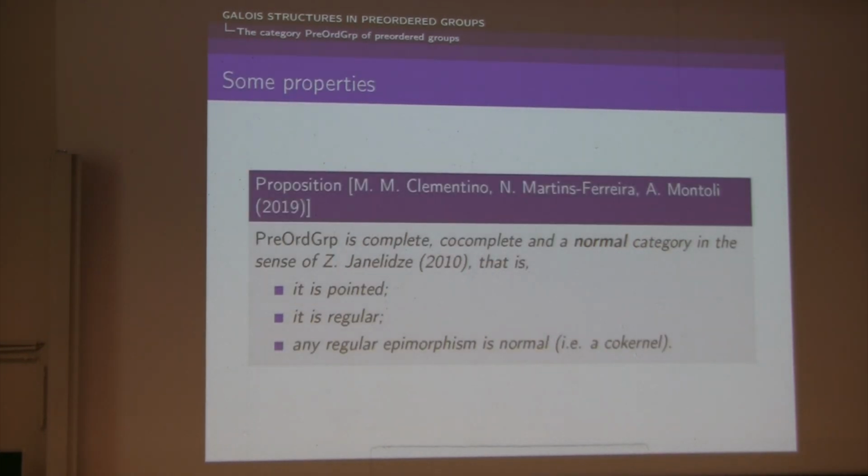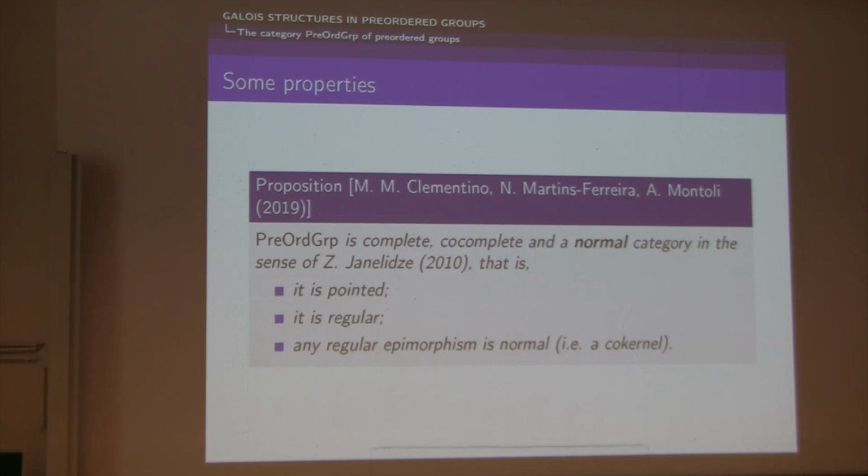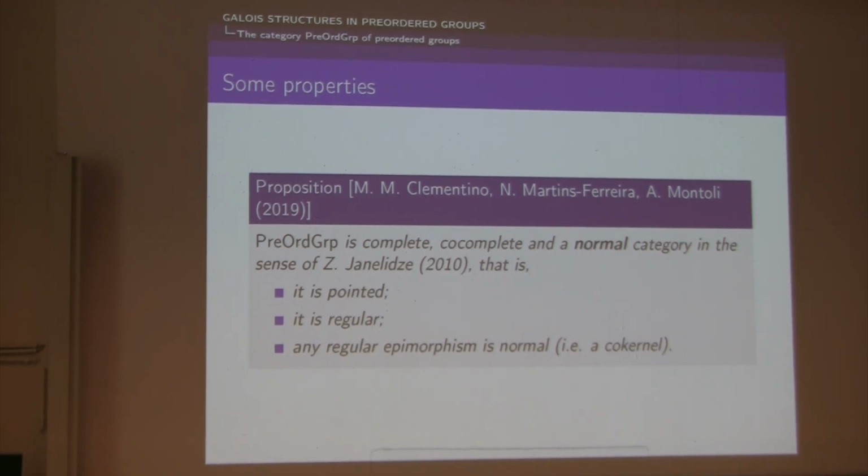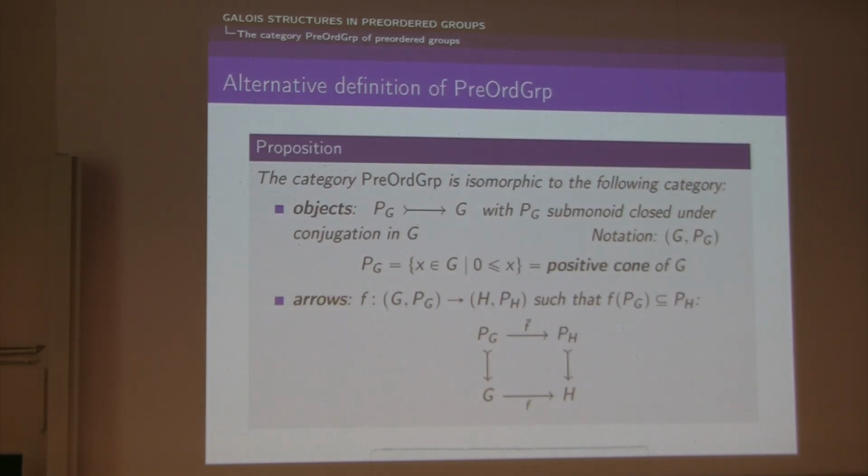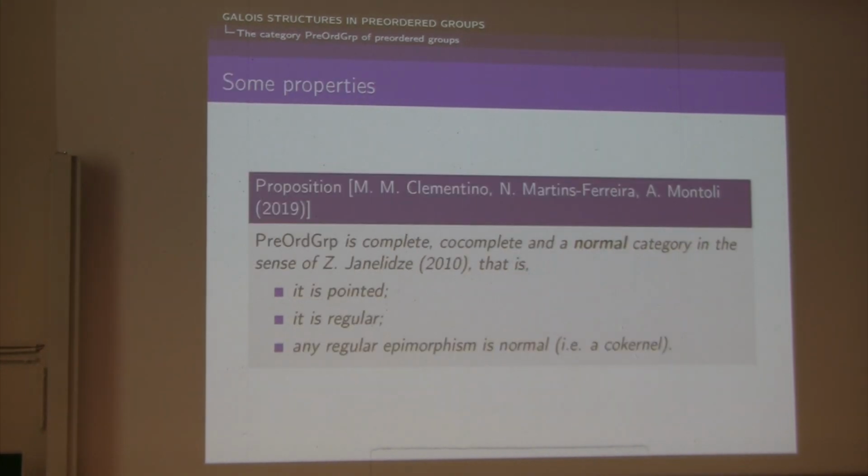This category was studied by Clementino, Martins-Ferreira, and Montoli in 2019, and they proved that it is both complete and cocomplete. In particular, limits are easy to compute because it suffices to take the limits at both levels, at the level of groups and then at the level of monoids. For example, to take the kernel of (f, f bar) in the category of preordered groups, it suffices to take the kernel of f in the category of groups, then the kernel of f bar in the category of monoids, and this gives the kernel of (f, f bar). The colimits are a bit more complicated, but it is still cocomplete.